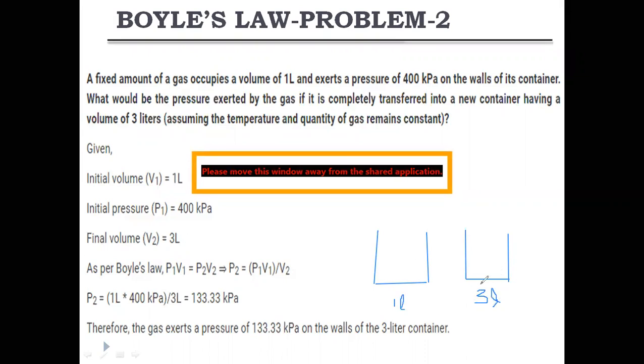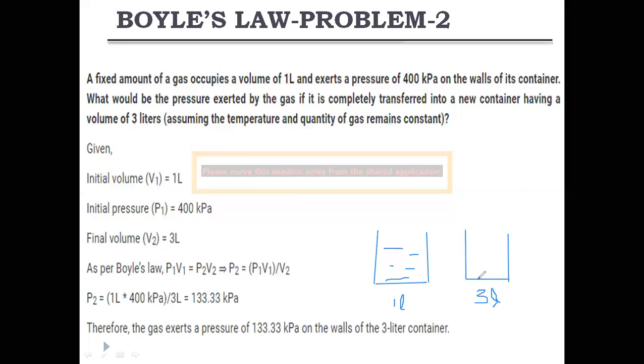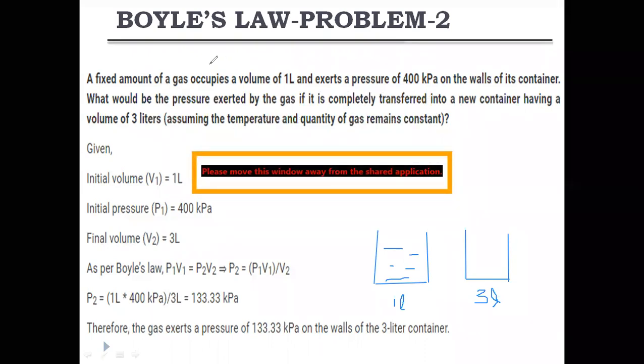So first there is a gas in this container, which has a volume of 1 liter and a pressure of 400 kilopascals. This gas is transferred into this container, which has a capacity of 3 liters. So we have to find the final pressure here, P2. We are asked to assume the temperature and the quantity of the gas remain constant. That means T is constant and the number of moles is constant, which means it is Boyle's law.